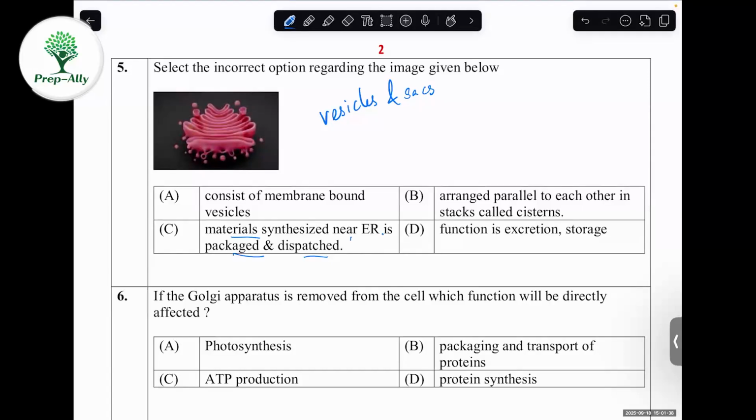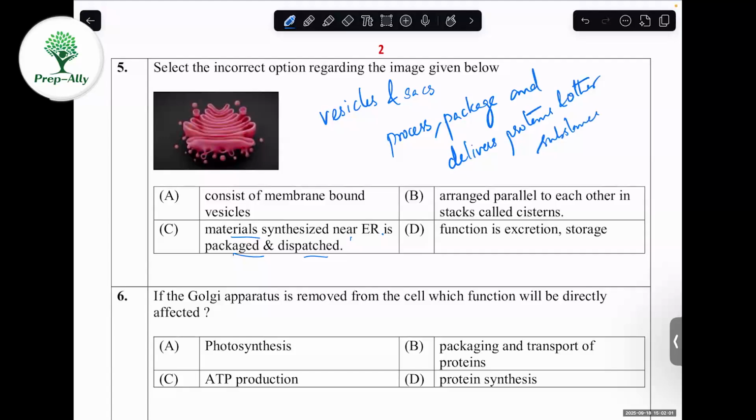First of all, you have to know the function of the Golgi apparatus. The function of the Golgi apparatus is to process, package, and deliver proteins and other substances to various parts. That is the work of the Golgi apparatus.